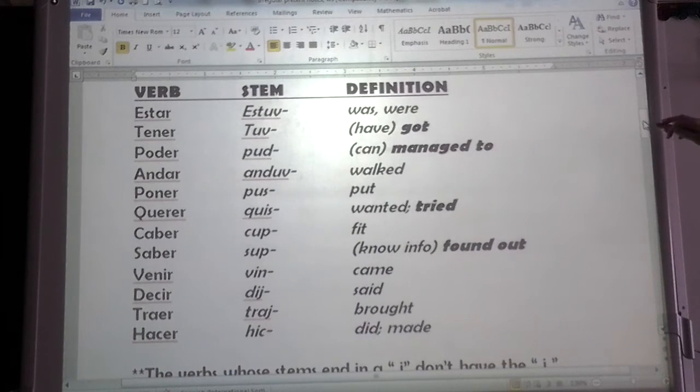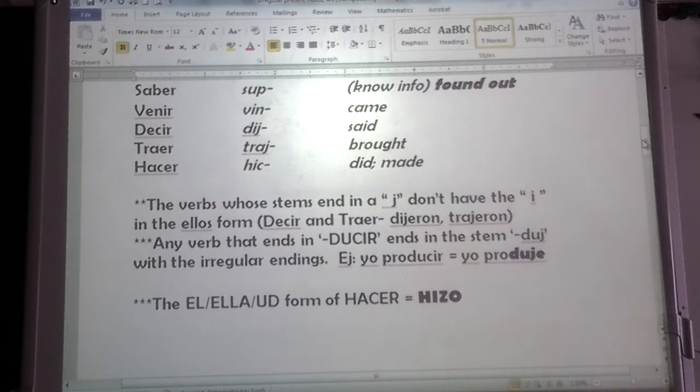If you have a question at this point, write it down so I can answer it tomorrow. Couple of little notes here. The verbs whose stem ends in a J don't have the I in the ellos form. That would be the verbs decir and traer.